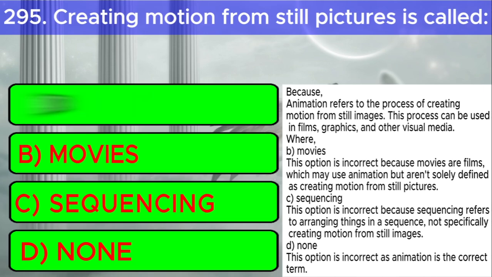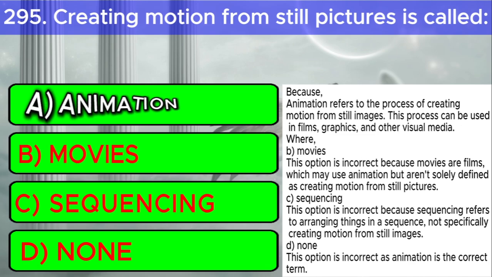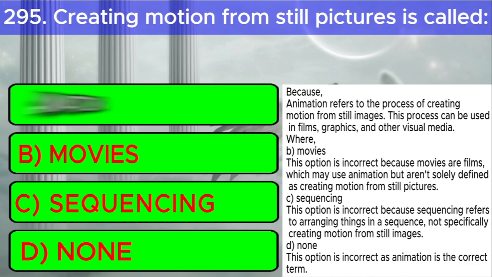Where B. Movies. This option is incorrect because movies are films which may use animation but aren't solely defined as creating motion from still pictures. C. Sequencing. This option is incorrect because sequencing refers to arranging things in a sequence, not specifically creating motion from still images. And D. None. This option is incorrect as animation is the correct term.